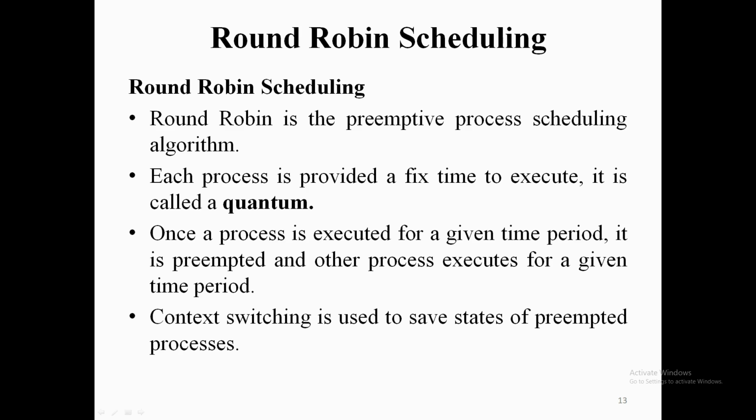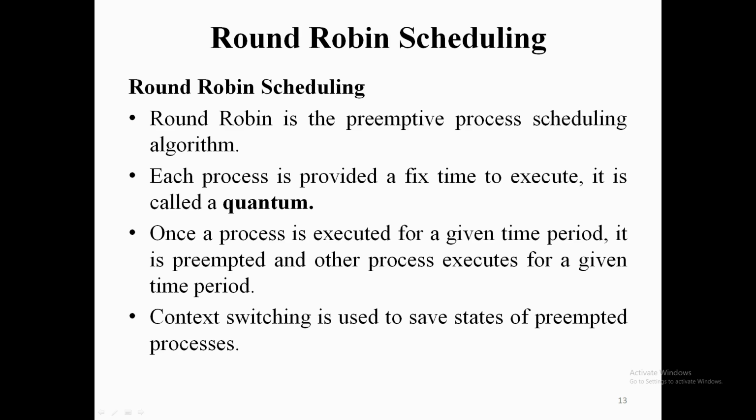A particular time quantum is allocated in common, and all the processes will take execution time only based upon that time quantum. So however much time quantum is given, that much time the process will be executed in the processor.